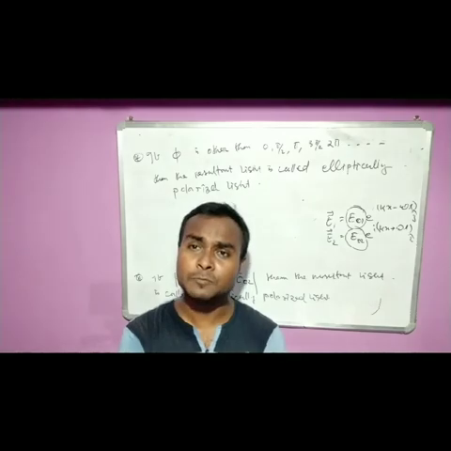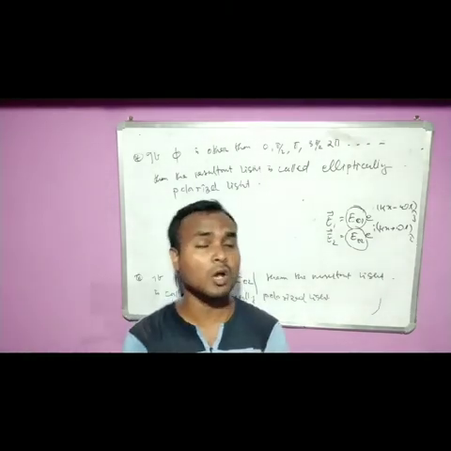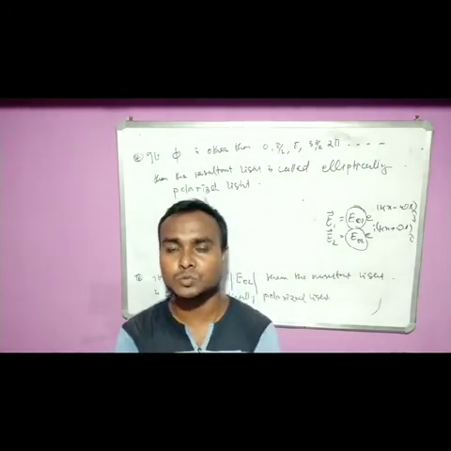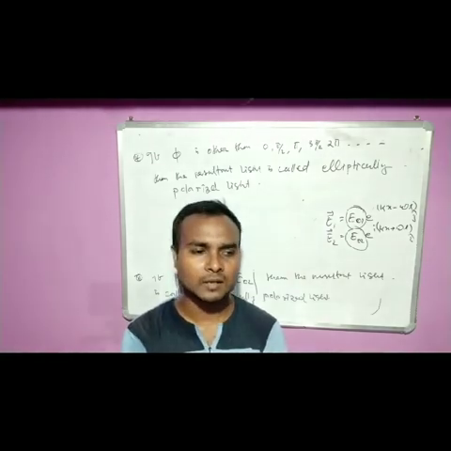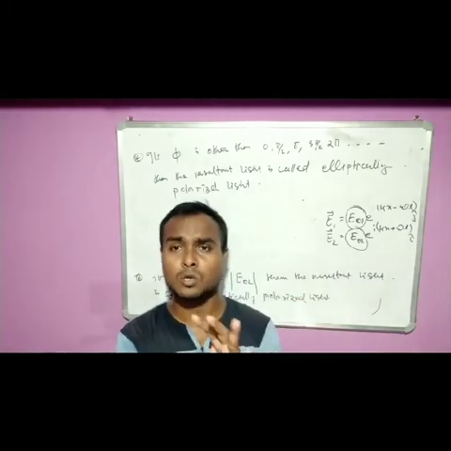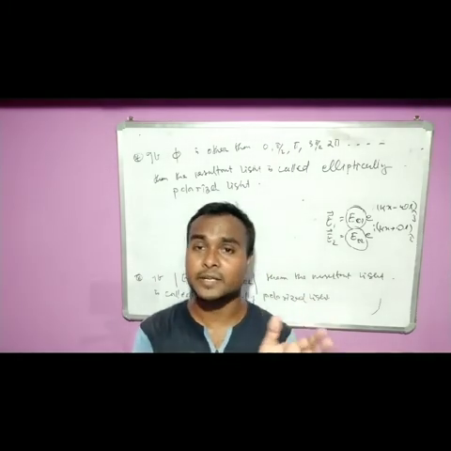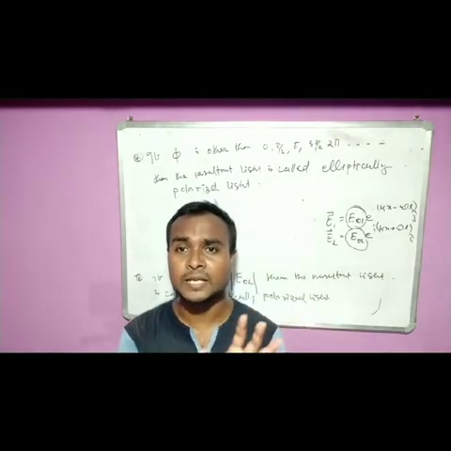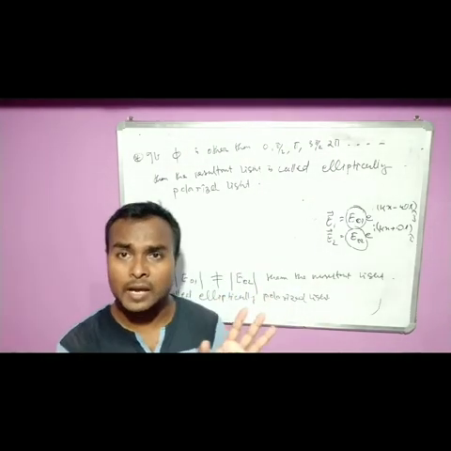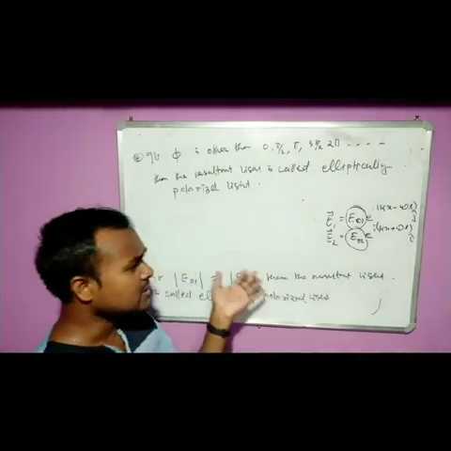And if the amplitudes are not the same, then you will say elliptically polarized light. Or if the phase difference phi is other than all those previous values, like 0, pi, pi by 2, 2 pi, 3 pi by 2, any other phi value, for all those values, directly we will say the resultant light will be elliptically polarized light. Okay, so we understood all of this. Now in the next video, we will solve problems on this.